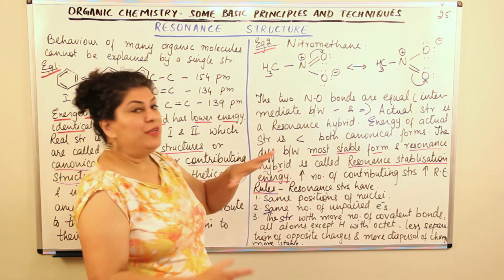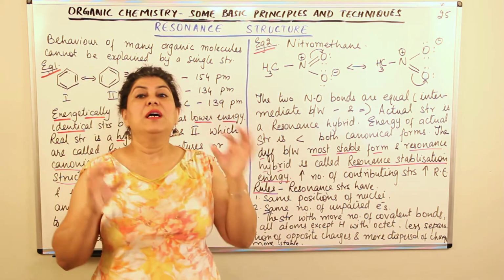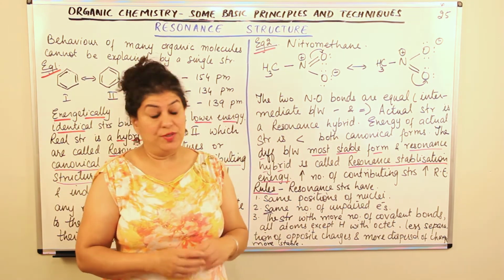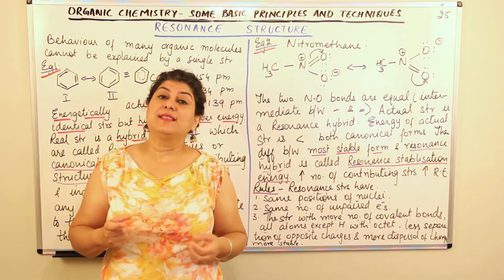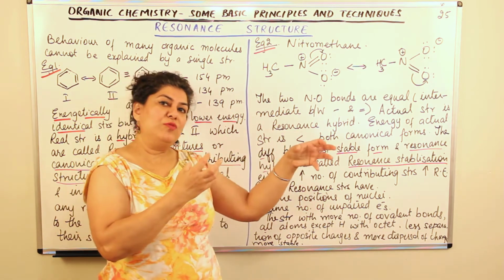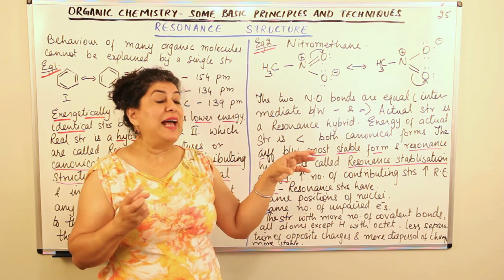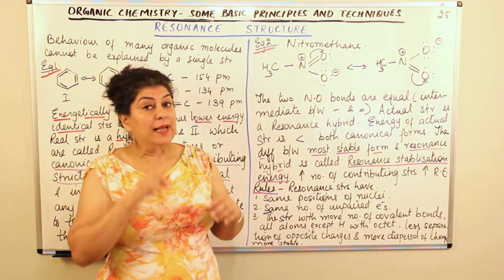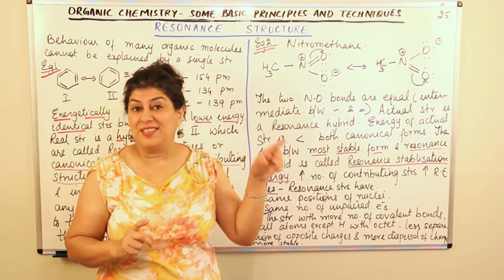The difference between the most stable form and the resonance hybrid is called resonance stabilization. This is an important term. What is resonance stabilization? When you have different canonical forms having different energies, one of those canonical forms will have the least energy. That canonical form which has the least energy is the most stable.